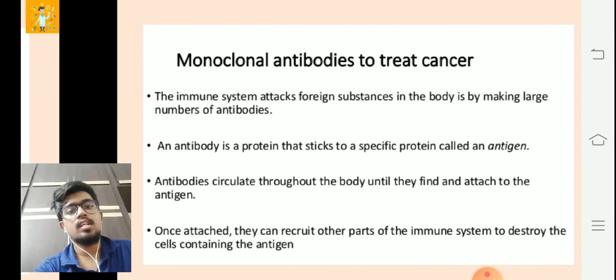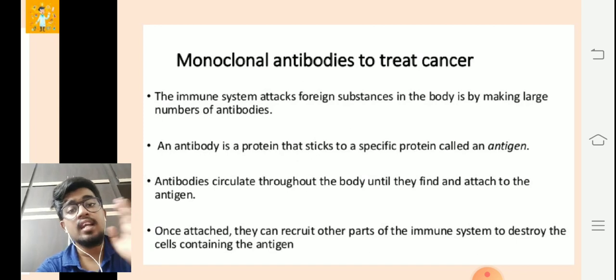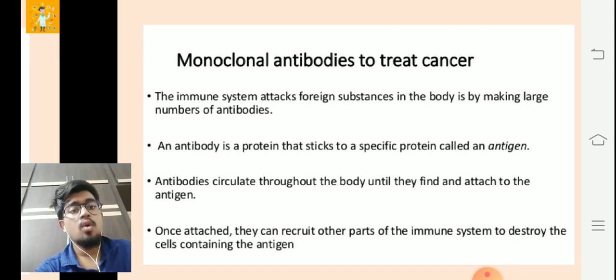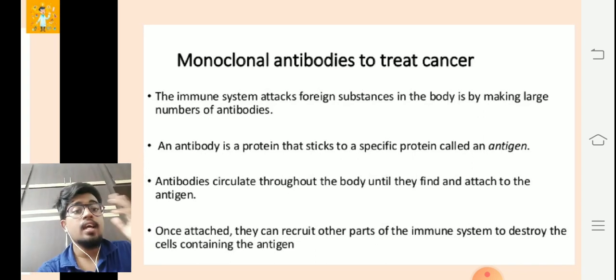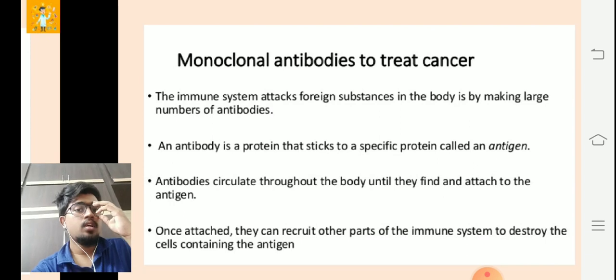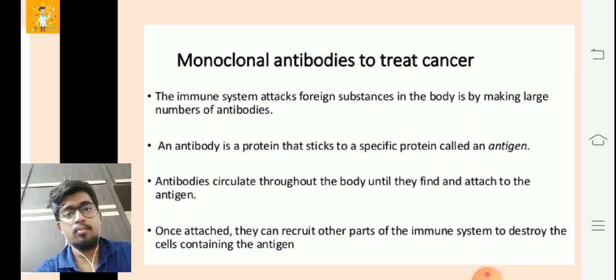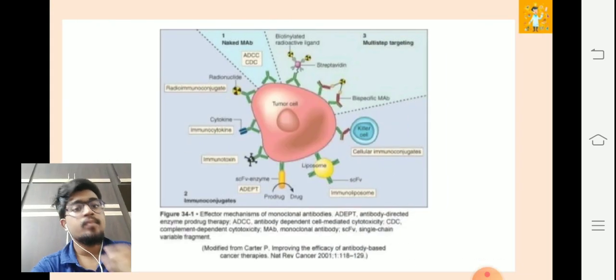We know this too. So antibodies circulate throughout the body until they find and attach to the antigen. Once attached, they can recruit other parts of the immune system to destroy the cells containing the antigen. So it's very, very important. This is the mechanism of action for any antibody, and it's the same for monoclonal antibodies.